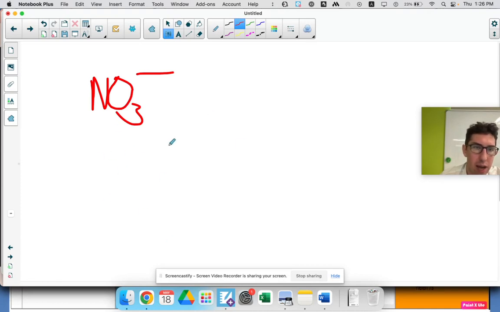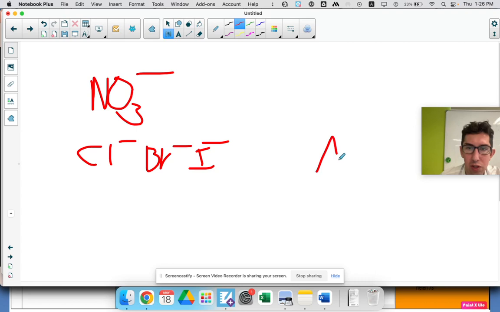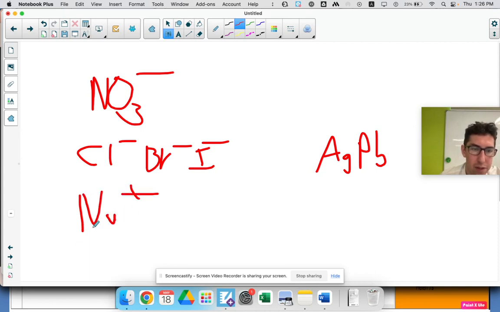Anything, so most halides are soluble. Chloride, bromide, iodide, these are all soluble, except for silver. Anything with silver and lead would be insoluble. Anything with sodium, that's meant to be Na, plus potassium, ammonium, any ionic compound with these things is soluble.